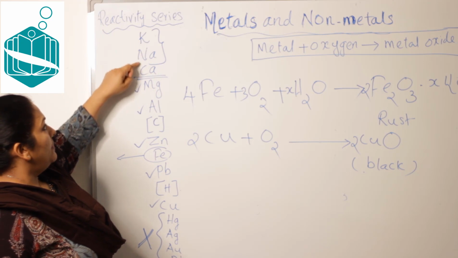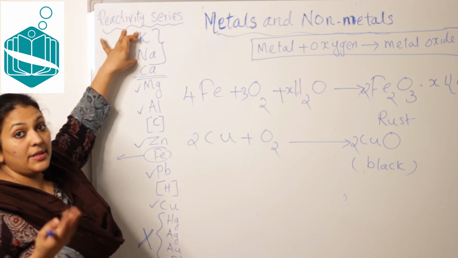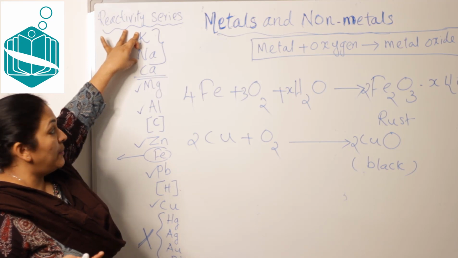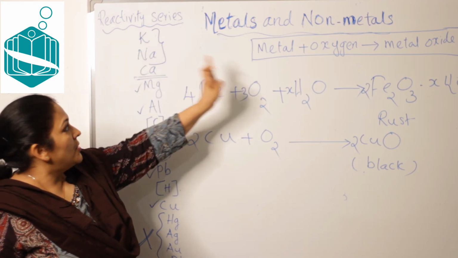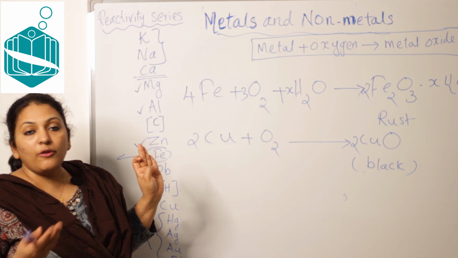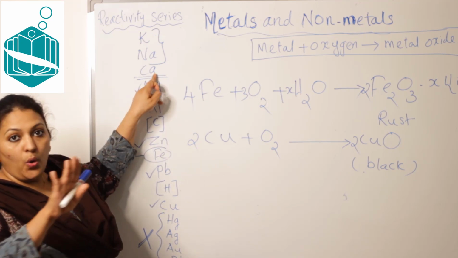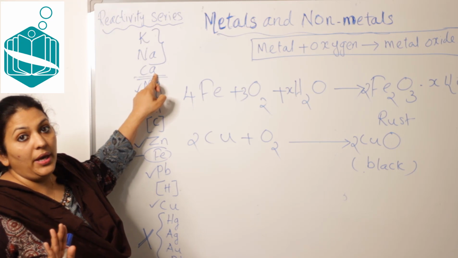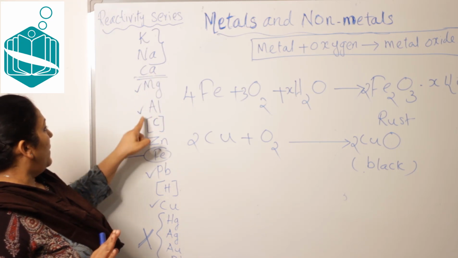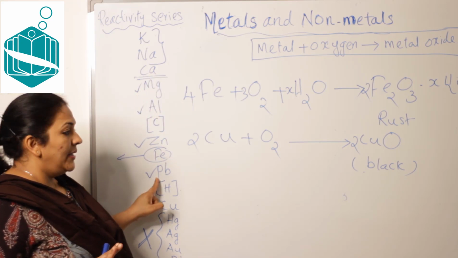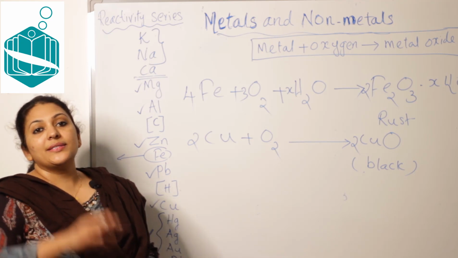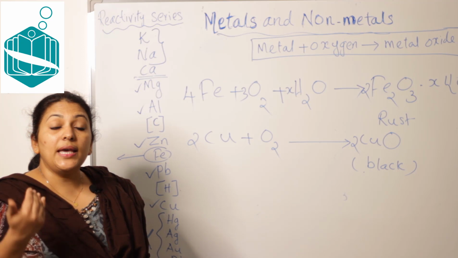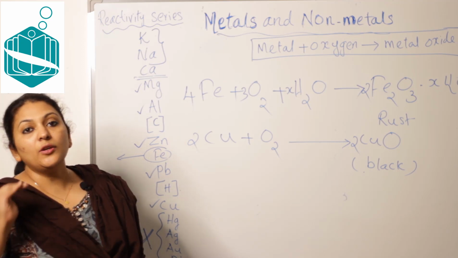One more time. Sodium and potassium have a vigorous, violent reaction and will catch fire immediately if they are kept open. So sodium oxide and potassium oxide are formed. Calcium, no violent reaction, but calcium oxide is formed. Then magnesium, aluminum, zinc and lead react slowly to form an oxide layer, which acts as a preventive layer for further corrosion.